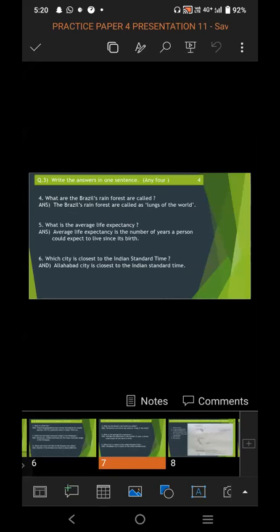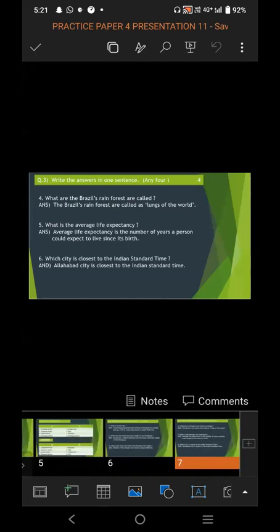Next question. What are the Brazil's rainforests called? The Brazil's rainforests are called the lungs of the world. Fifth question. What is the average life expectancy? Average life expectancy is the number of years a person could expect to live since its birth. Next question. Which city is closest to the Indian Standard Time? And the answer is Allahabad city is closest to the Indian Standard Time. So in this way, you have to solve question number 3.